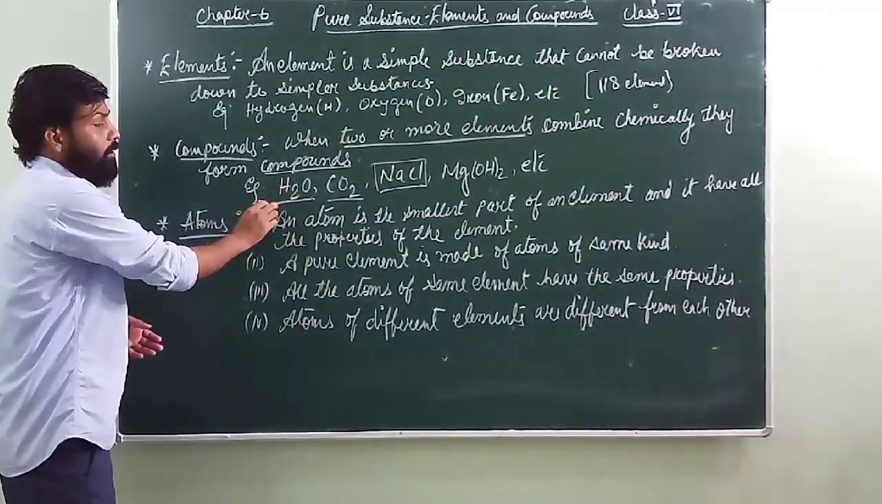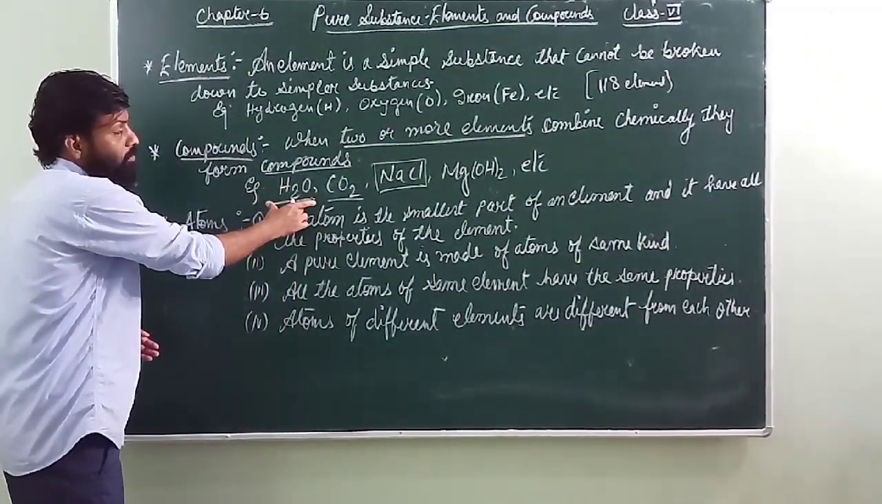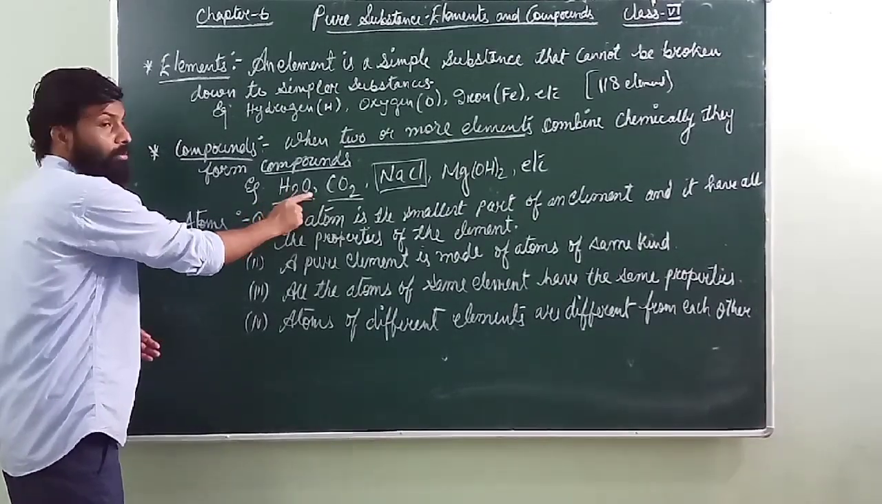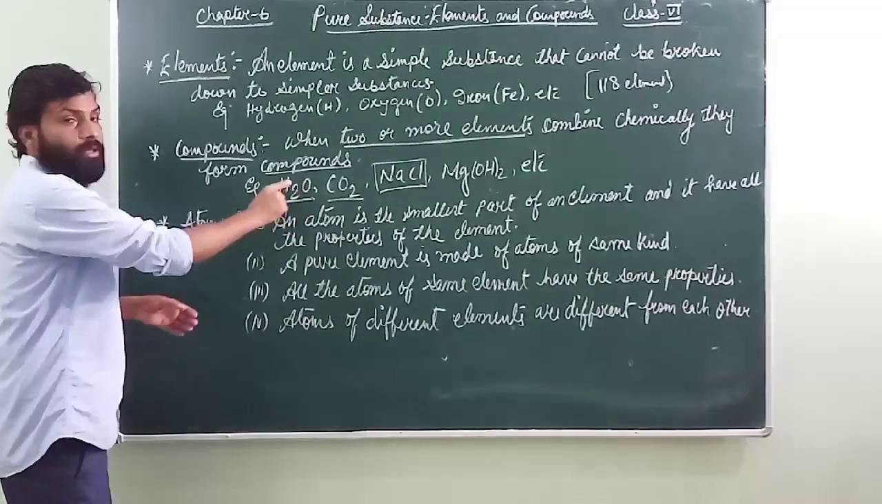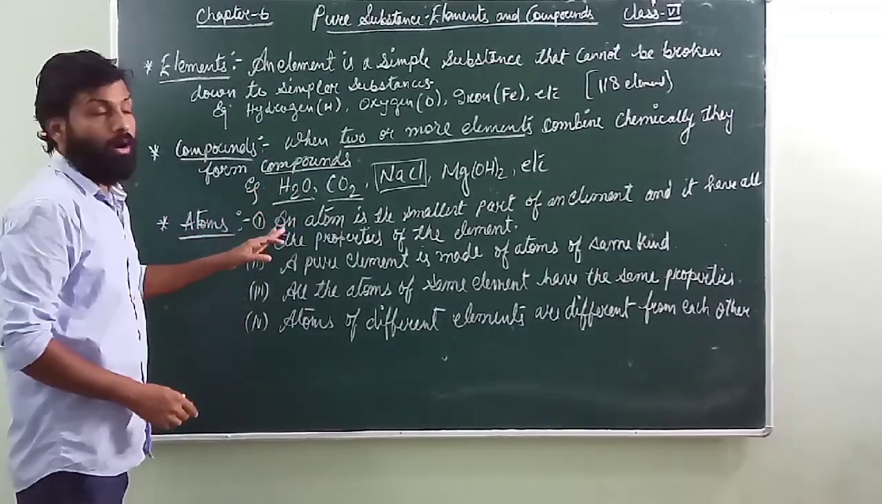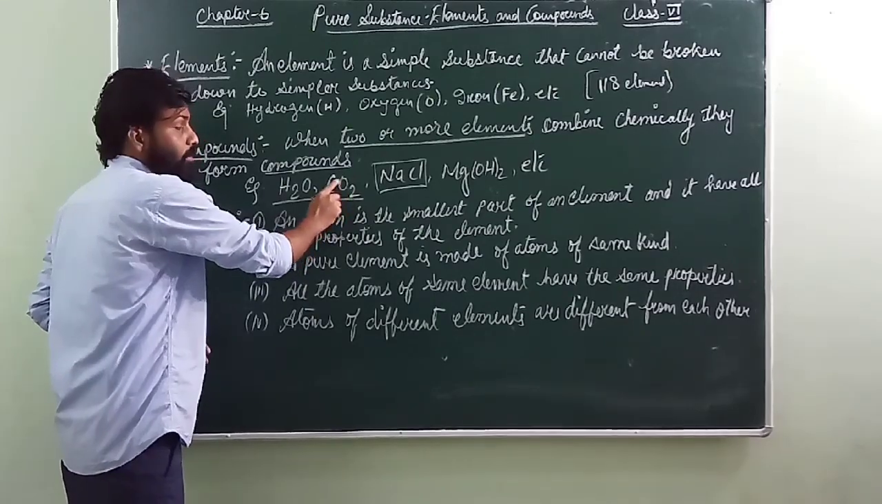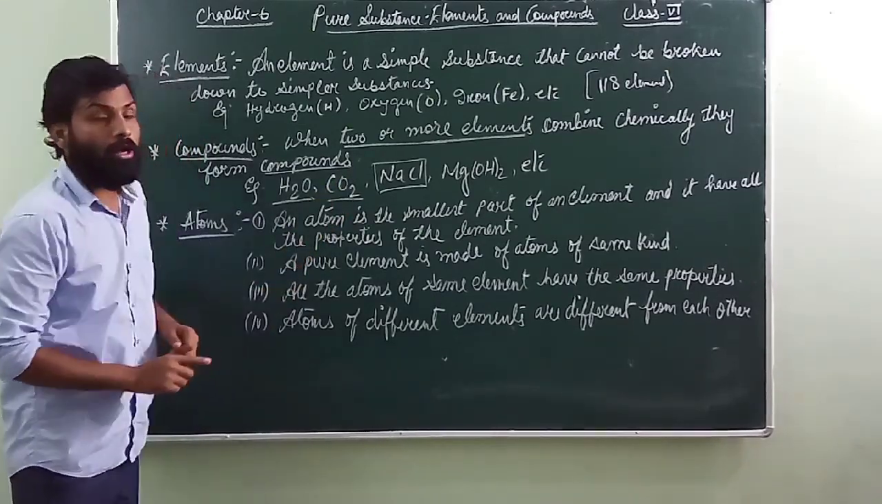Now here, you can see that for the formation of water, what did I require? I require hydrogen and oxygen. How many elements are there? These two elements combine together and form water. Now here you can see CO2, meaning carbon and oxygen. This carbon and oxygen combine to form carbon dioxide.